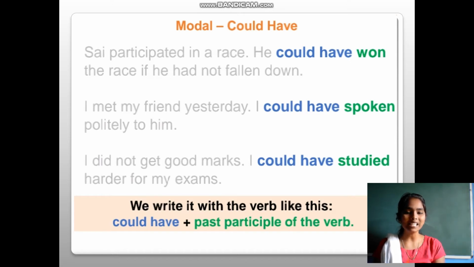First is could have plus past participle: win, won, won. Coming to the second, could have plus past participle: speak, spoke, spoken, the V3 form. Coming to the third sentence: study, studied, studied. So we are supposed to write the V3 form of the verb with could have.